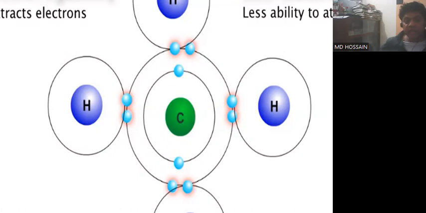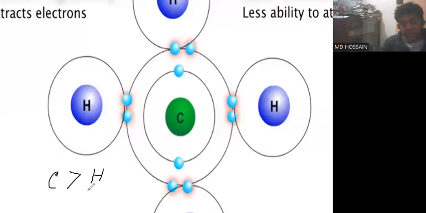Because the higher the electronegativity, the higher the tendency to attract electrons. So the electronegativity of carbon is higher than hydrogen.